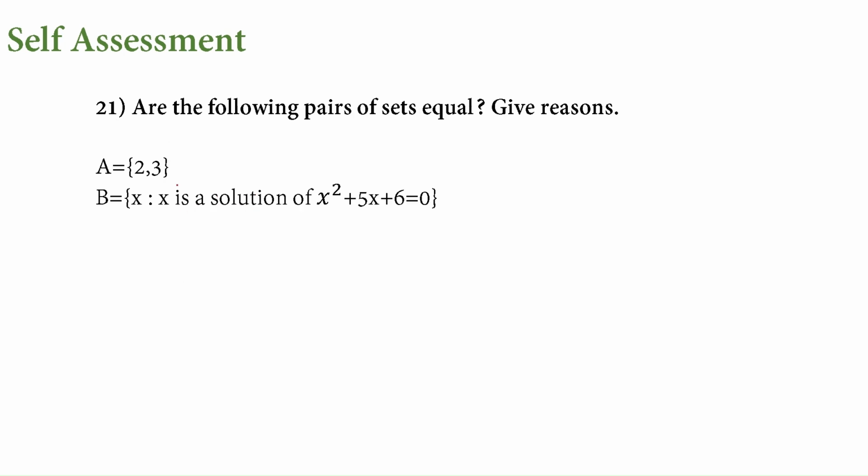2 and 3. Now for this, if we solve it, what is the solution? 6 is like 2 into 3. This will be like x plus 2 into x plus 3 is equal to 0. But when we solve for x, it gives minus 2 and minus 3 as the set for B. But here we have plus 2 and 3. So they are not equal.